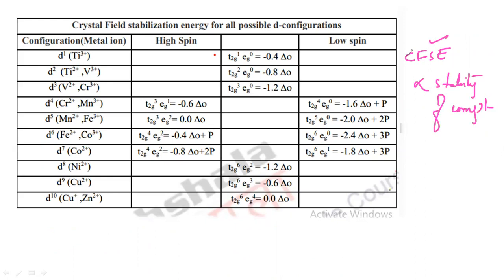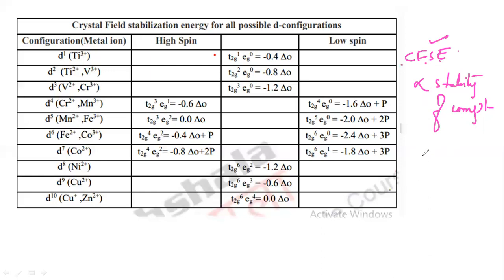Here CFSE stands for crystal field stabilizing energy. If the CFSE value increases, then the stability will increase. If the CFSE value increases, then the stability increases here. So the CFSE value increases, stability increases. So I will tell you exactly here.